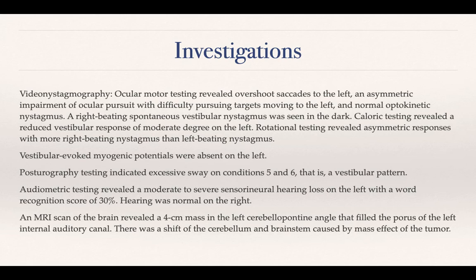An asymmetric impairment of ocular pursuit with difficulty pursuing targets moving to the left and a normal optokinetic nystagmus. So what exactly was happening is the person is not able to pursue targets moving towards the left. If the target moves from left to right, the person is able to nicely, smoothly follow that. But when the person is tracking to the left, there is a saccadic pursuit. The pursuit failure is there.